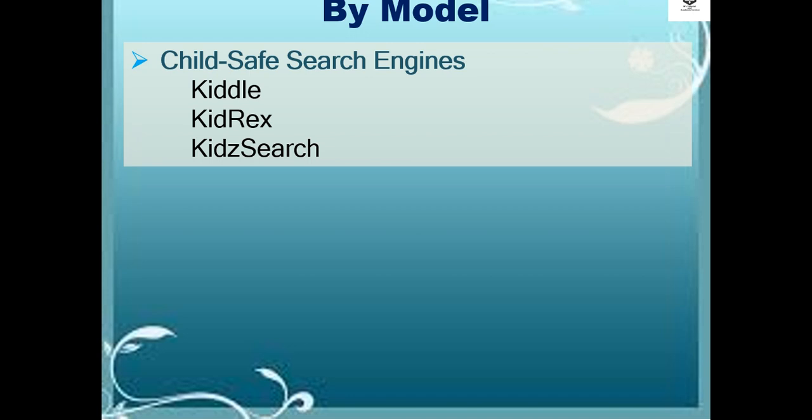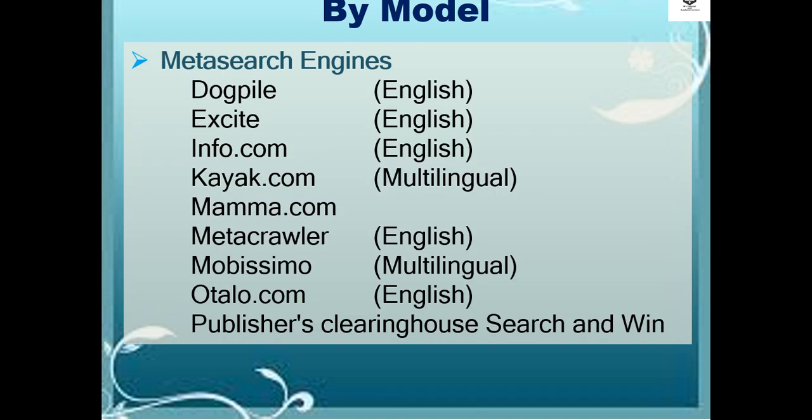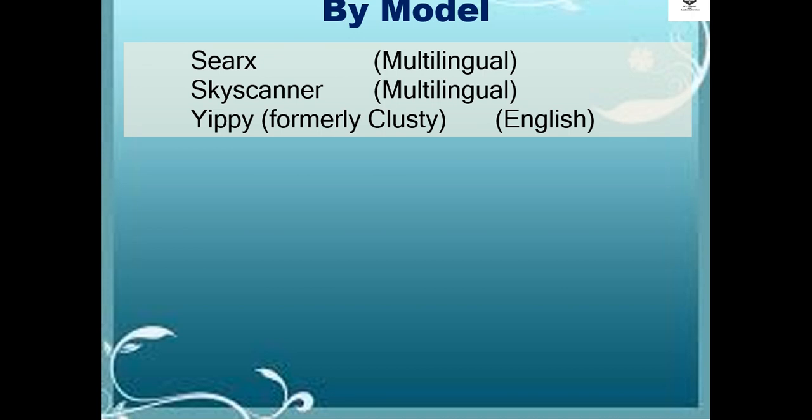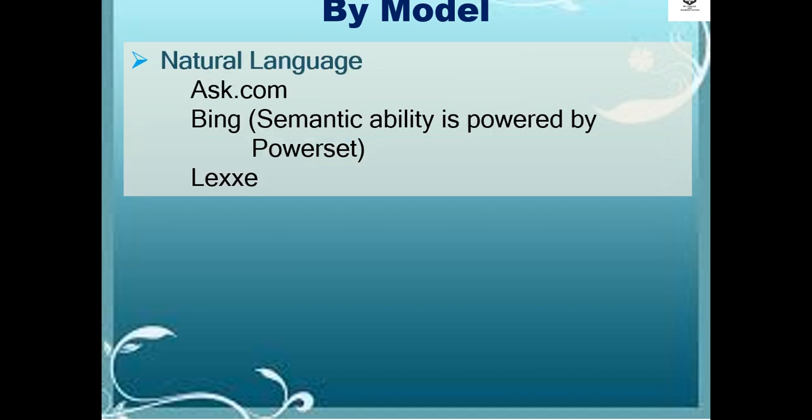In terms of child-safe search engines by model are Kiddle, KidRex, and KidsClick. Search engines in terms of meta search engines by model are Dogpile, Excite, Info.com, Kayak.com, Mamma.com, Metacrawler, Mobissimo, Publishers Clearinghouse Search and Win, Skyscanner, and Yippy, formerly Clusty. In terms of natural language, examples are Ask.com, Bing, whose semantic abilities are powered by Powerset, and Lexxe.